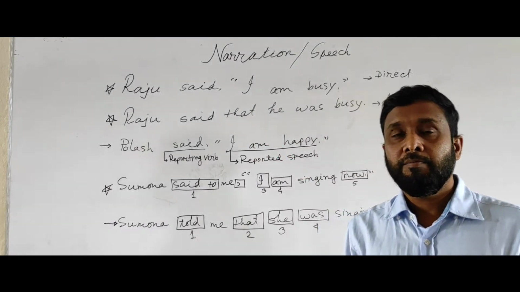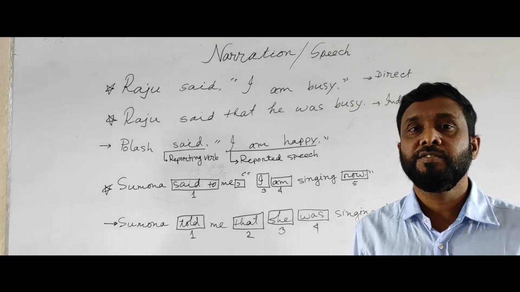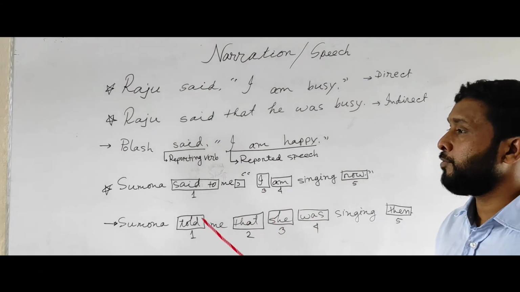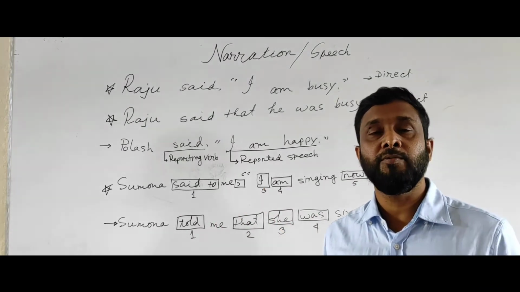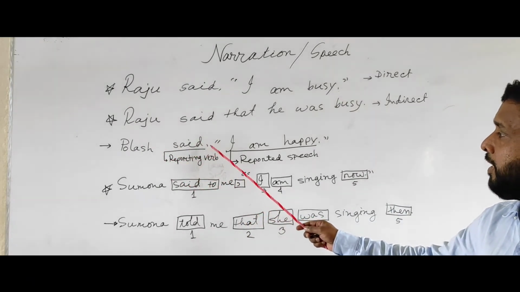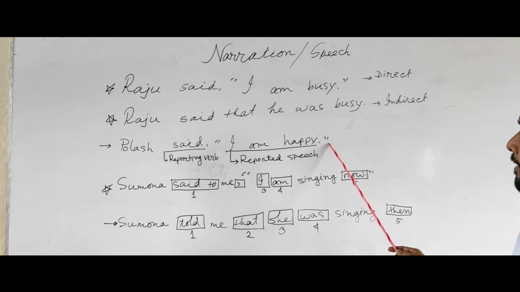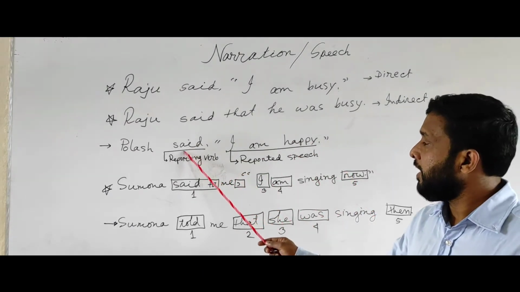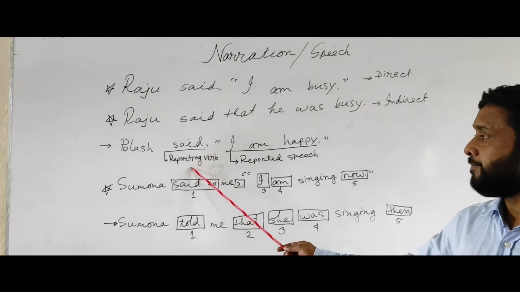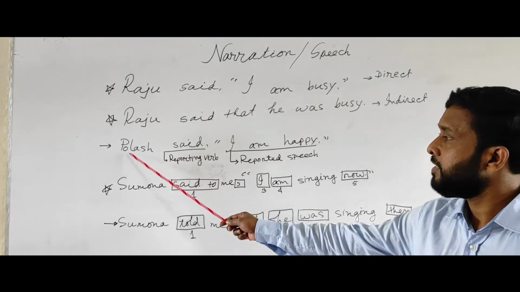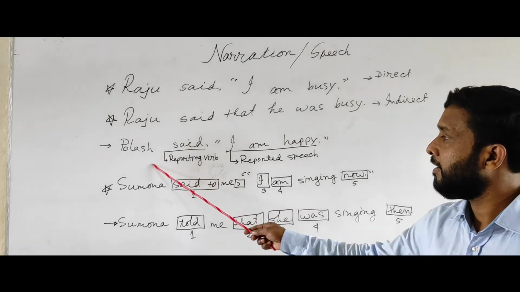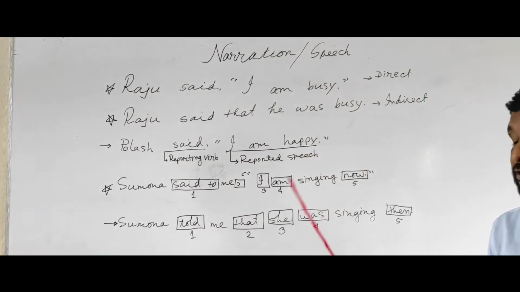Now, before learning how to change narration from direct to indirect, we have to learn what is reporting verb and what is reported speech. Follow me. Polash said, comma, inverted comma, "I am happy," inverted comma. The verb before the inverted comma, the verb of the subject, is called the reporting verb, and this is the reporting part of the narration.